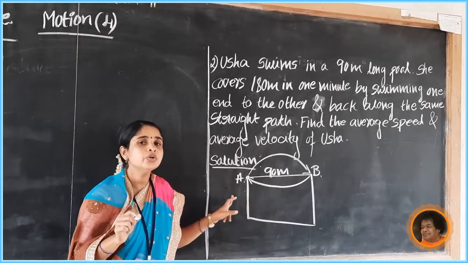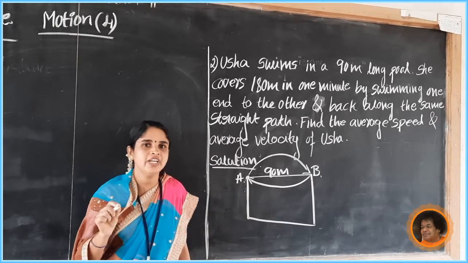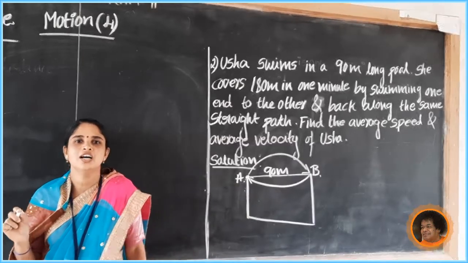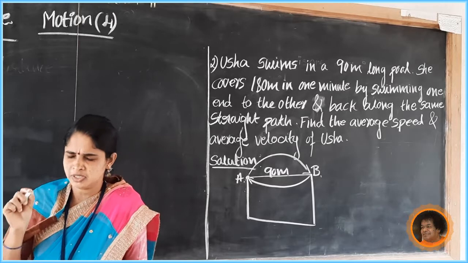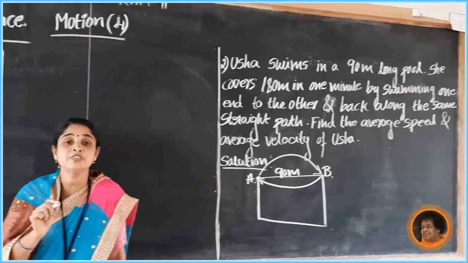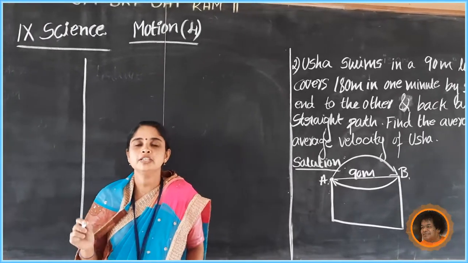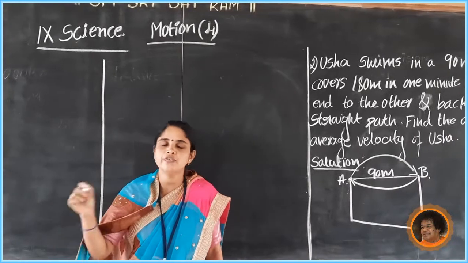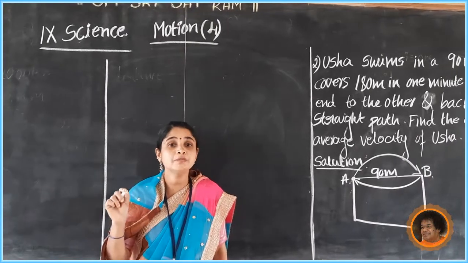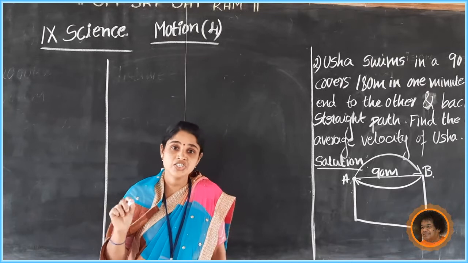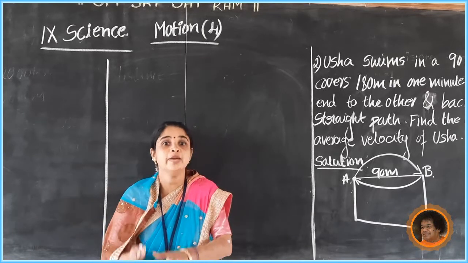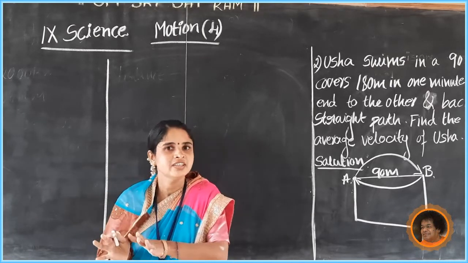A. What is the displacement of Usha? What is the definition of displacement? It is the shortest distance between the initial and final position. So here initial and final positions are same, so displacement becomes 0.